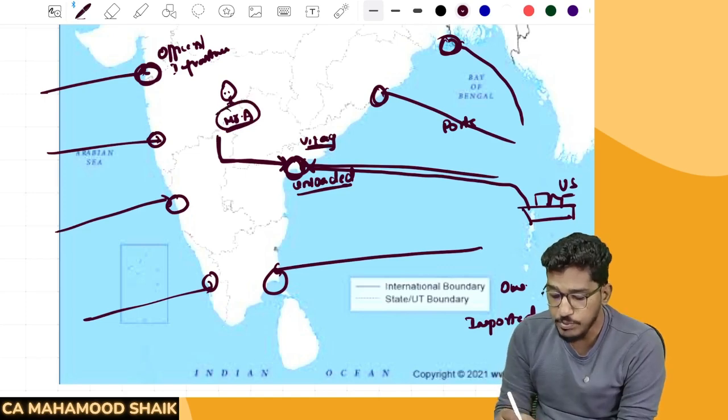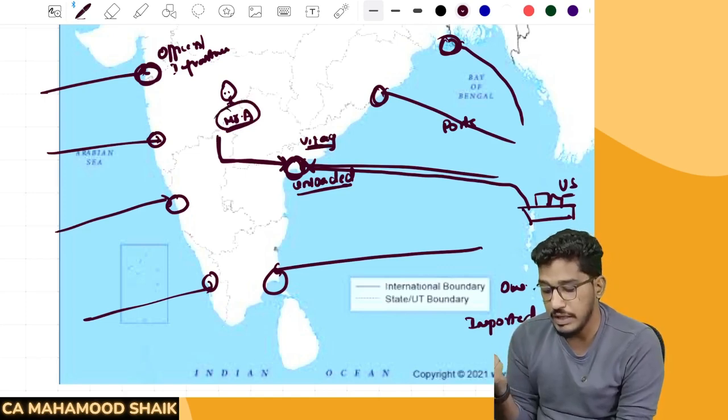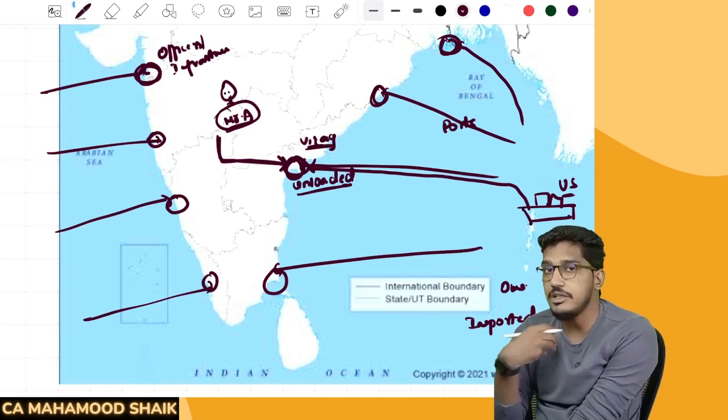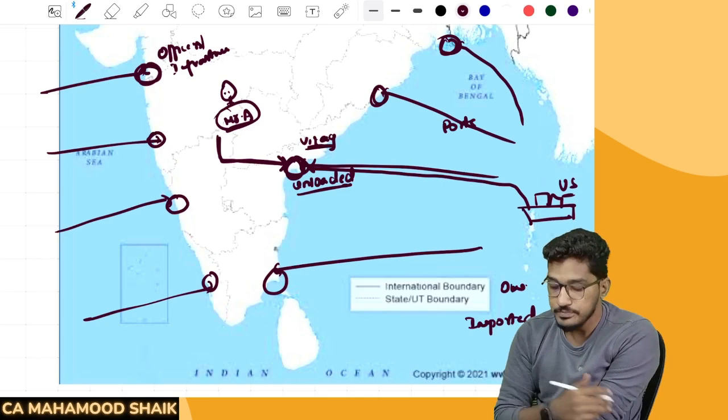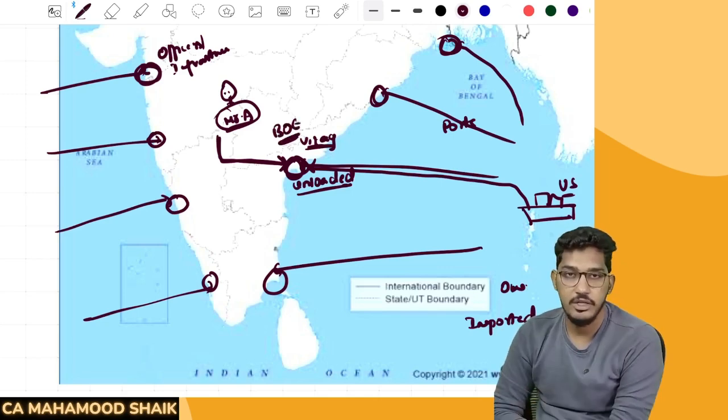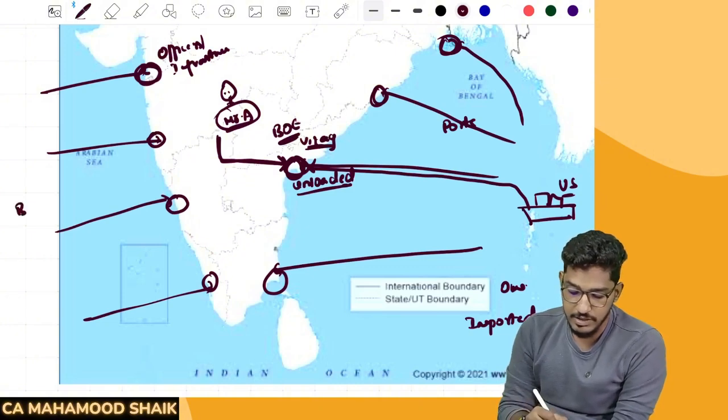So now you have to prove your identity. You have to prove it to that customs authorities that you are the true owner. You have to prove your title to that goods to the customs authorities. For that purpose, you will submit a document called bill of entry. What do we submit, guys? We submit a document called bill of entry.